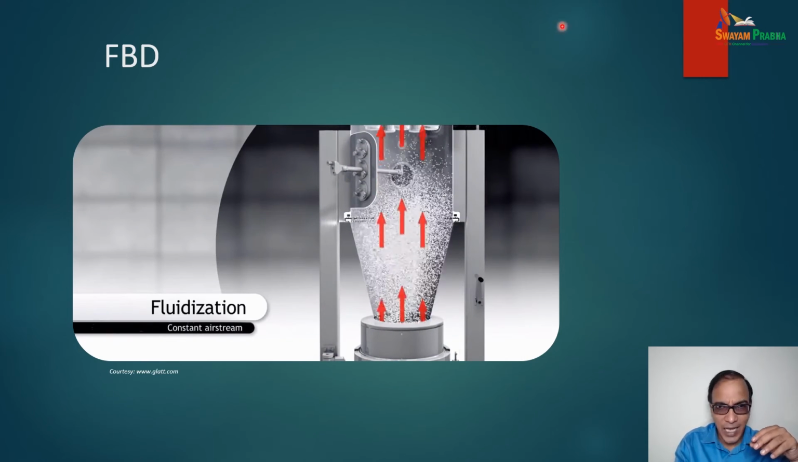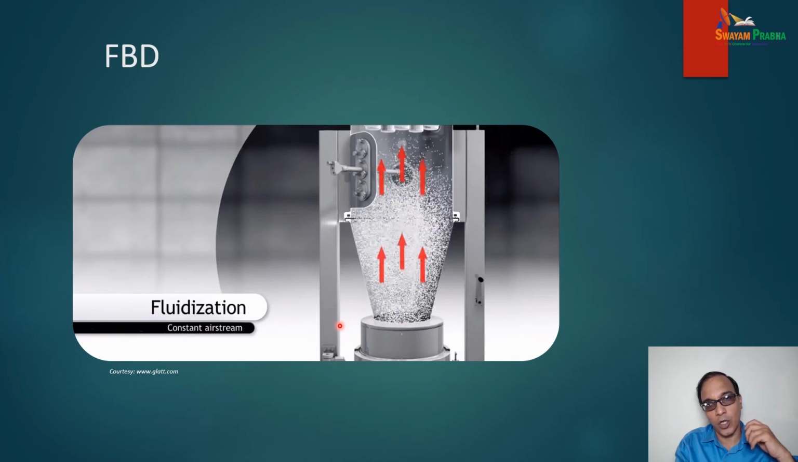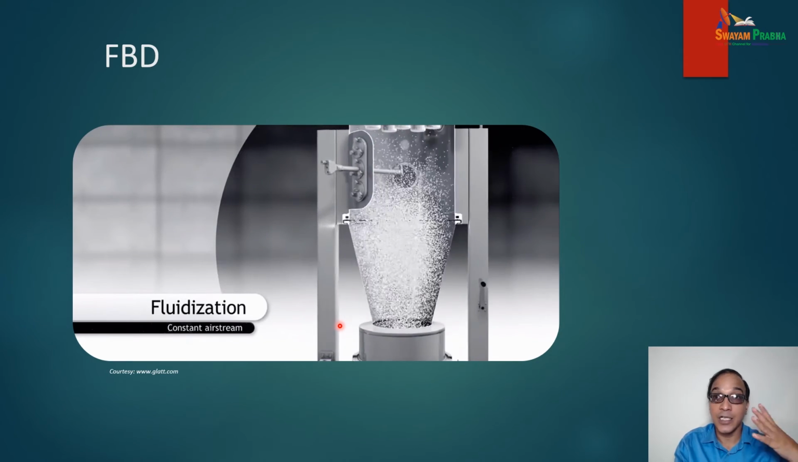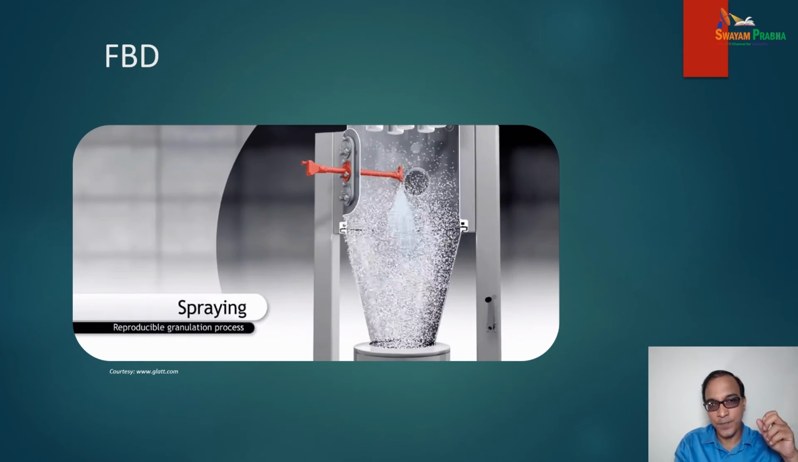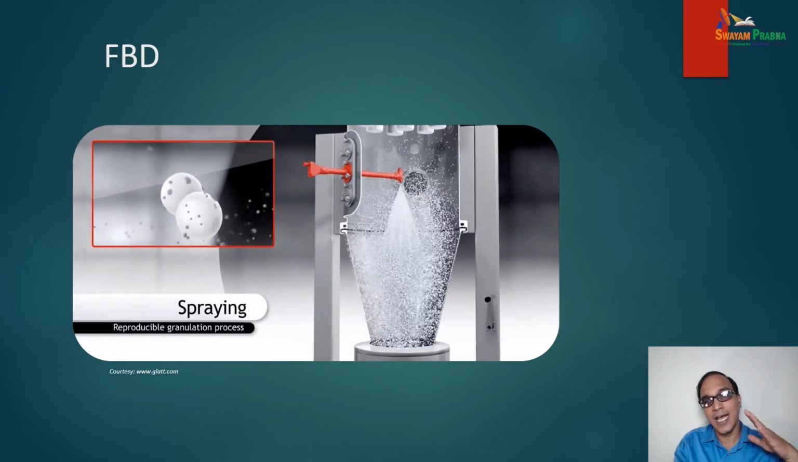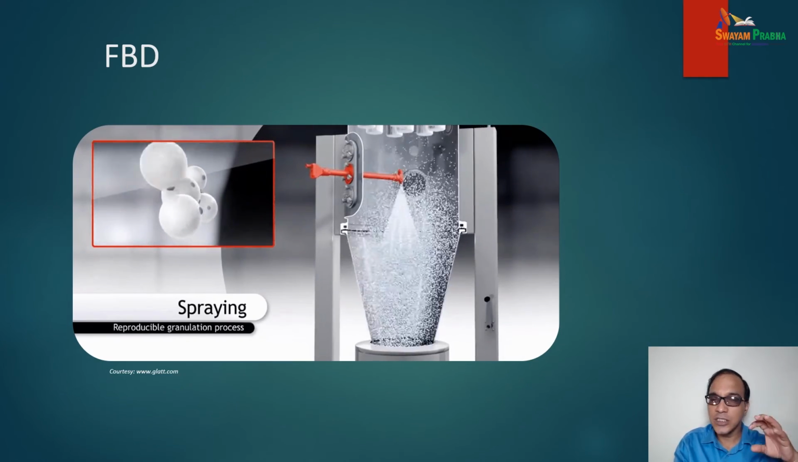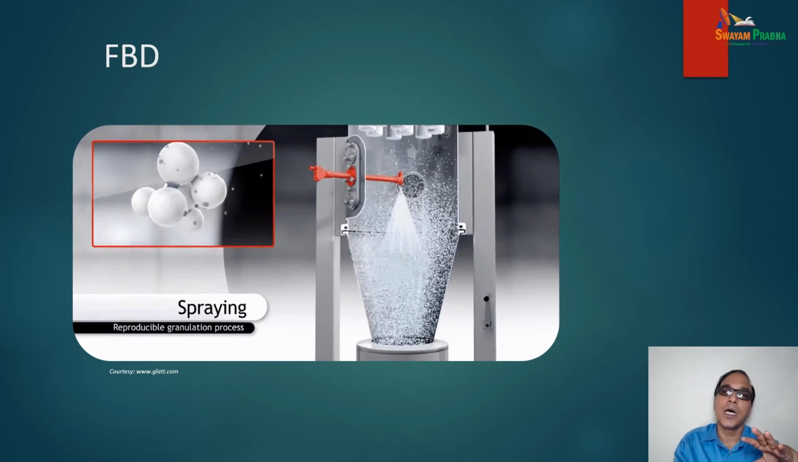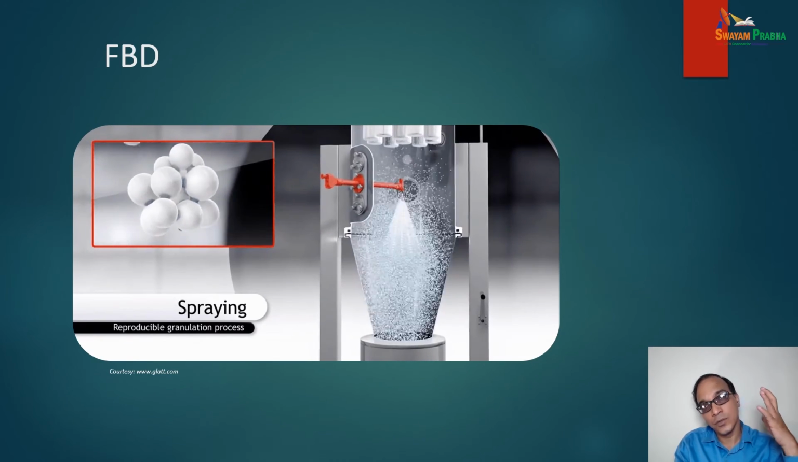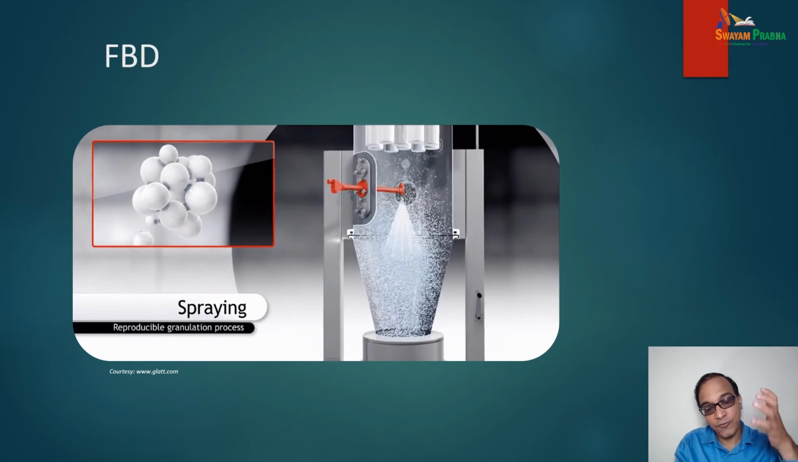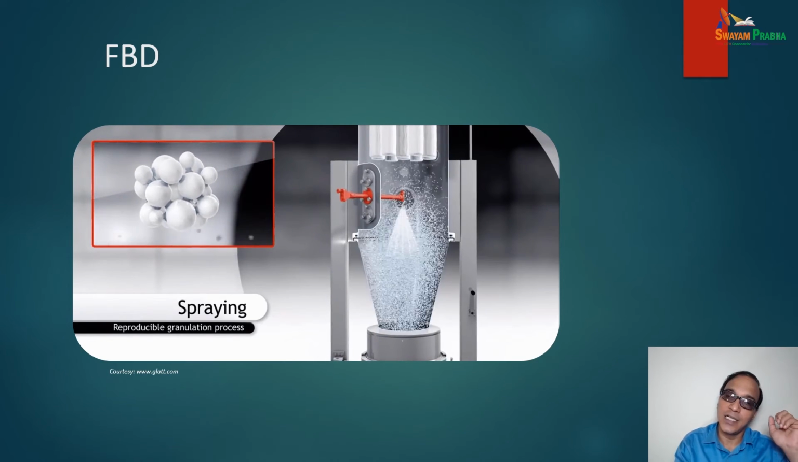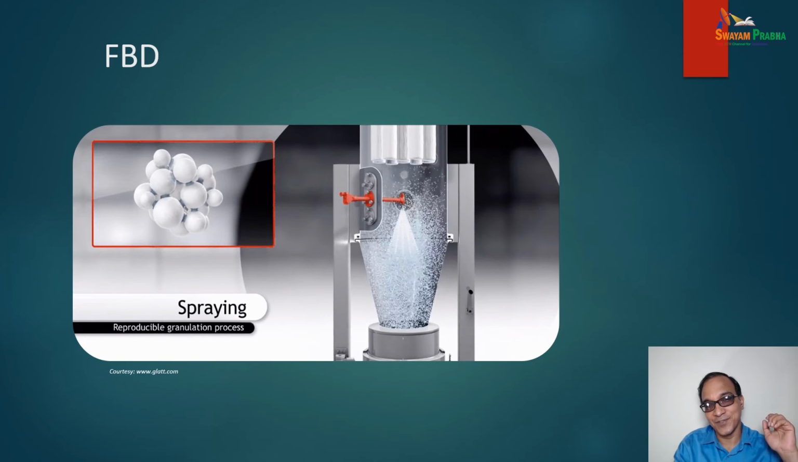After many cycles of the process, the fluidization occurs and the dried granules are obtained. So charging, fluidization, spraying, and then the drying. These are the major steps going on inside the fluidized bed dryer, which we have shown you with the help of this GIF.